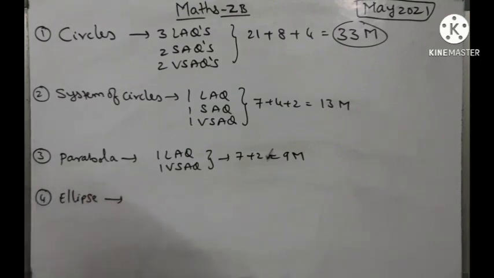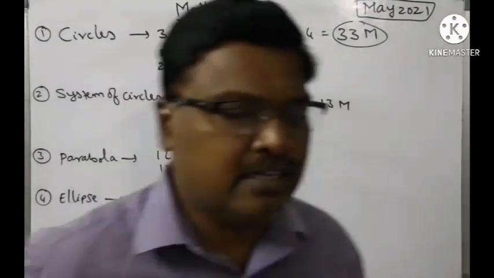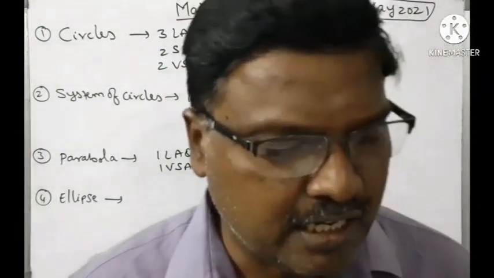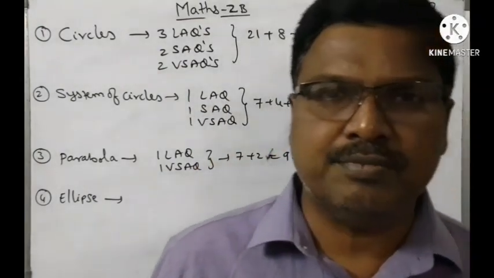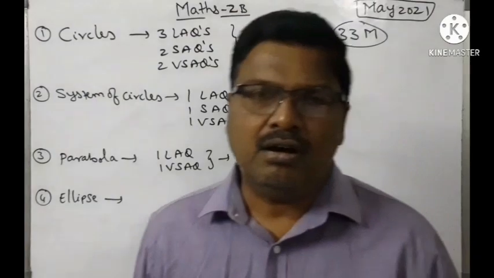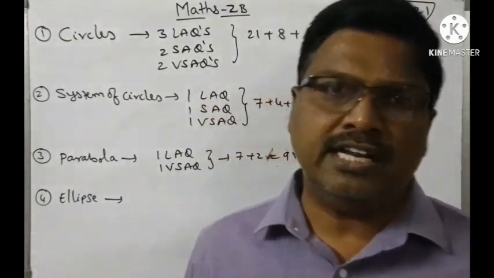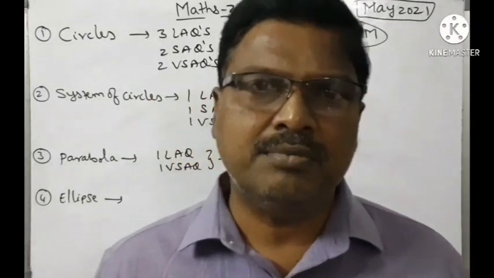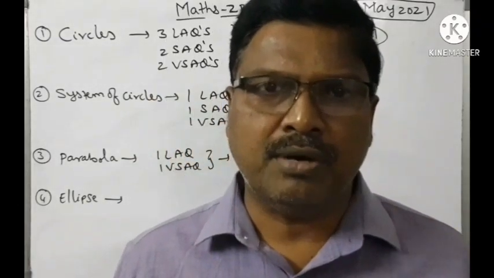Fourth chapter is ellipse. In ellipse also, same thing, they have deleted the equation of tangent and normal. So the equation of tangent and normal at a point on the ellipse has been deleted. That's why all the problems containing tangents and normals on ellipse you can neglect.